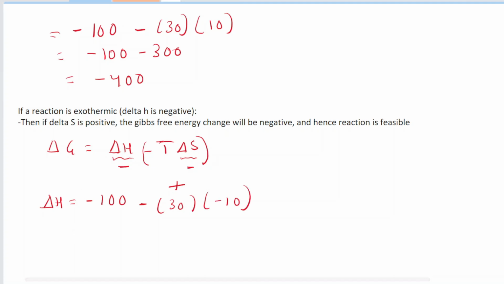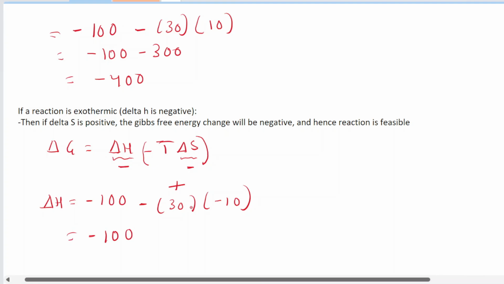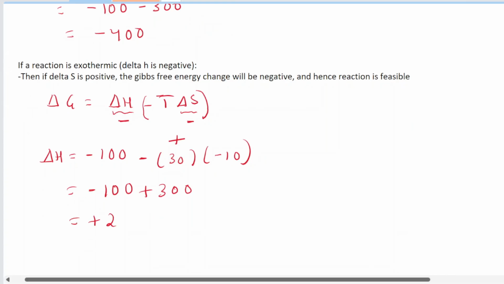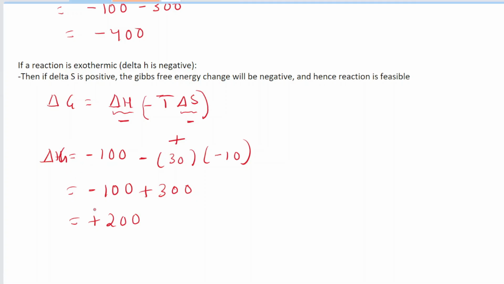What do we get as the answer here? This will be negative 100, and when you multiply these two, you get plus 300. So you get the overall answer as positive 200. Hence, this means that the delta G over here is more than 0, and so the reaction is not feasible.